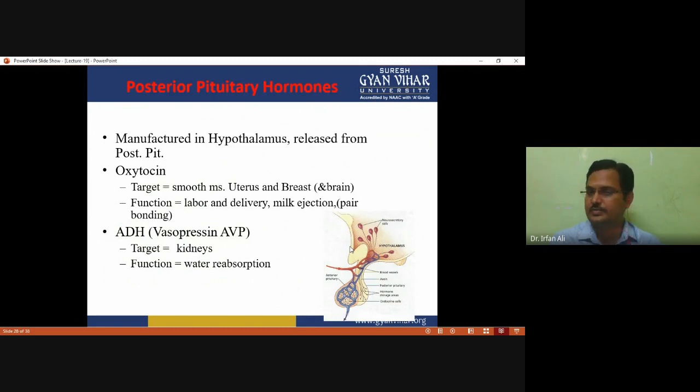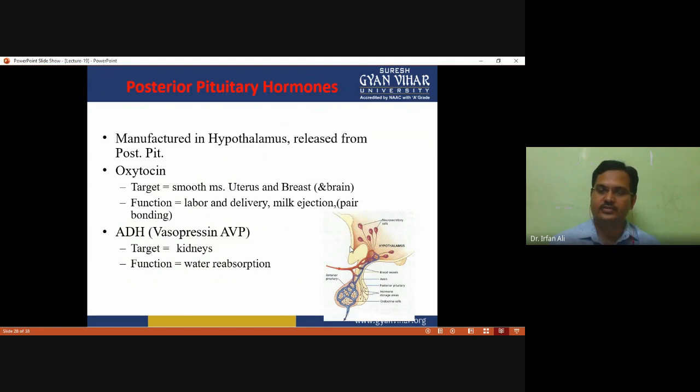They secrete only the hormones that are manufactured in the hypothalamus and released from the posterior pituitary. The first one is oxytocin, and the target cells of oxytocin are smooth muscles of the uterus and breast. The function of oxytocin is labor and delivery, and milk ejection. The function of ADH is water reabsorption, and the target organ of ADH is the kidney.